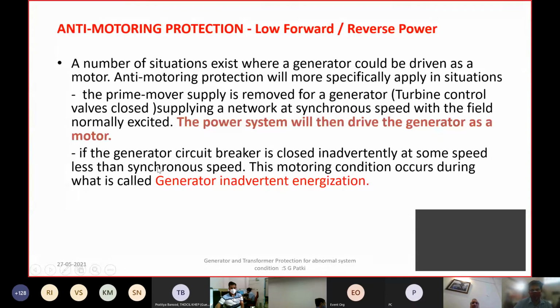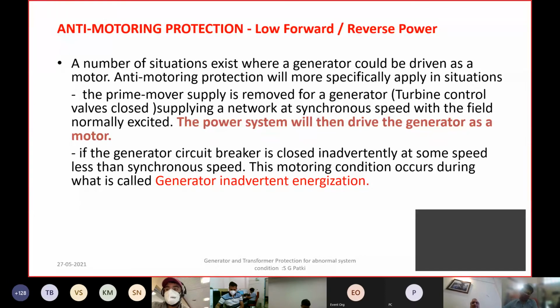Similarly, there can be a situation where the generator gets connected to the grid when you are trying to synchronize, or you may get connected to the grid inadvertently, say because of the closing of the generator breaker when you are trying to synchronize it manually rather than by auto synchronizer.